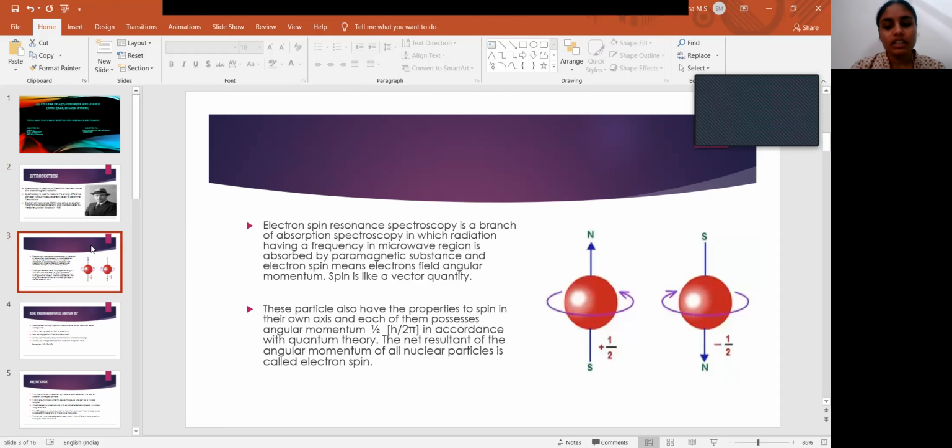The spin is the net result of the angular momentum of all nuclear particles, called electron spin. These particles also have the property to spin on their own axis, and each of them possesses angular momentum of h by 2 pi, which is a vector quantity. Electron spin resonance spectroscopy is a branch of absorption spectroscopy in which radiation having a frequency in the microwave region is absorbed by the paramagnetic substance, and electron spin means the electron's angular momentum.